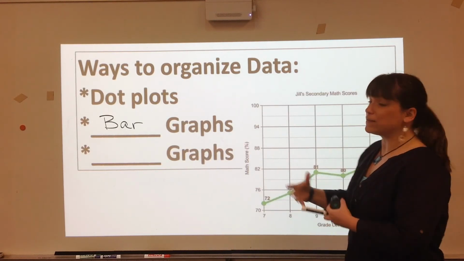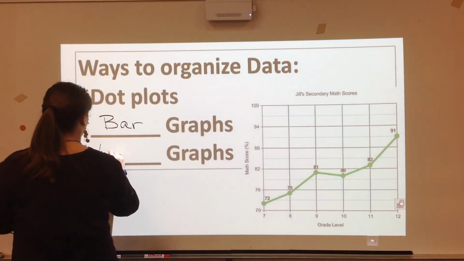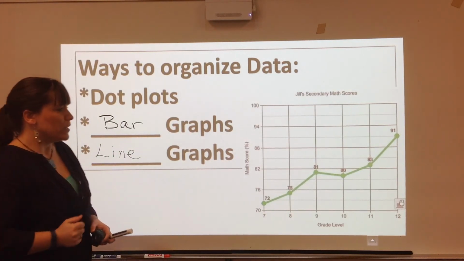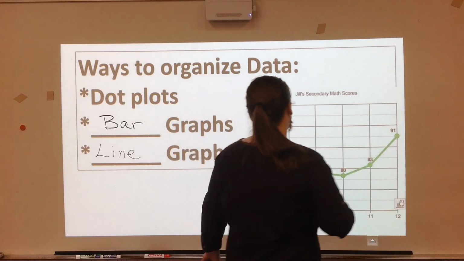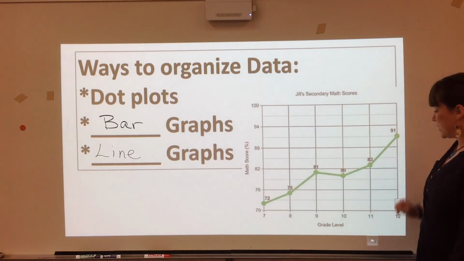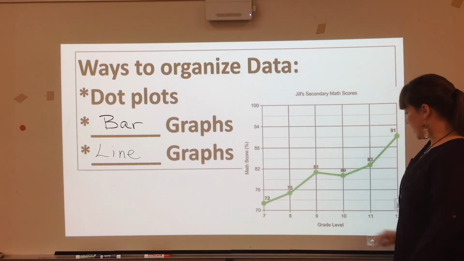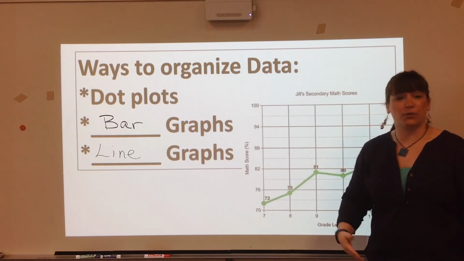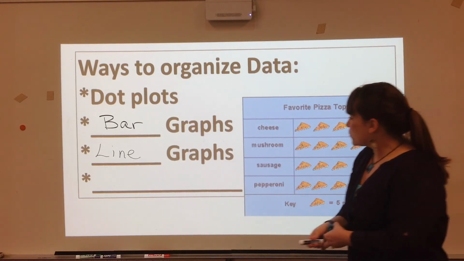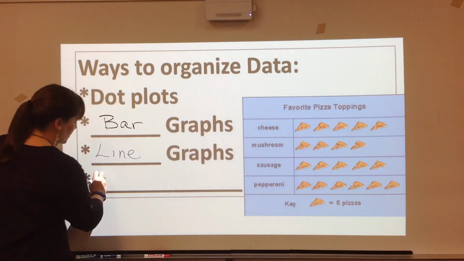Moving down, we have line graphs next. Fill that in. This is just one example of a line graph where it's talking about math scores, and we can see through the grade levels what this person's math scores were. And then the last one that's on this list is a pictograph.